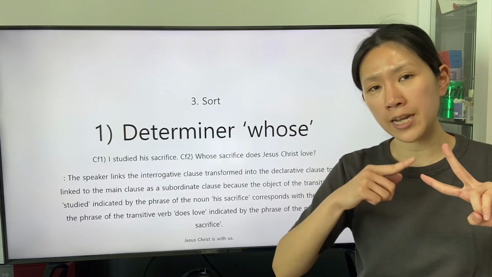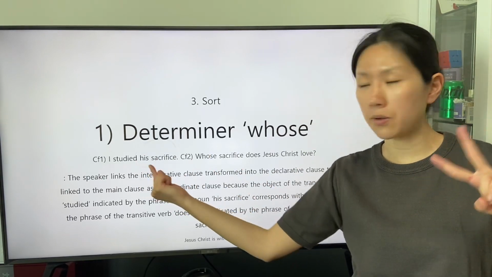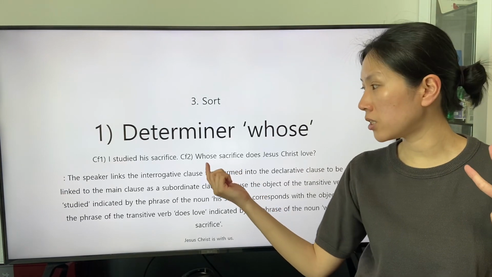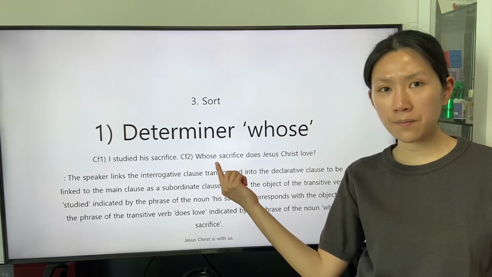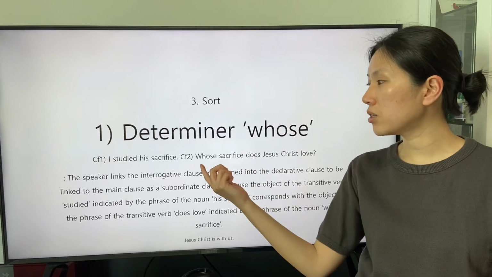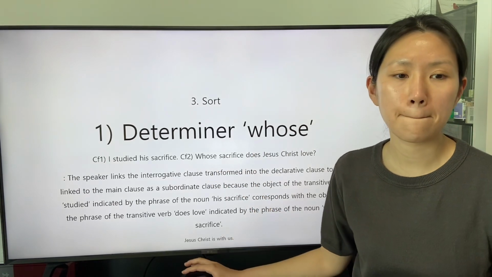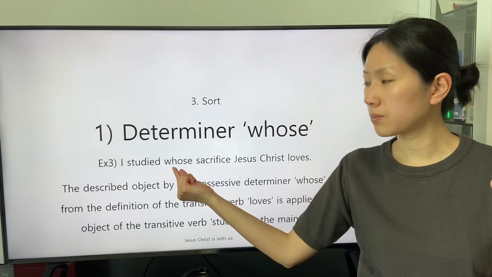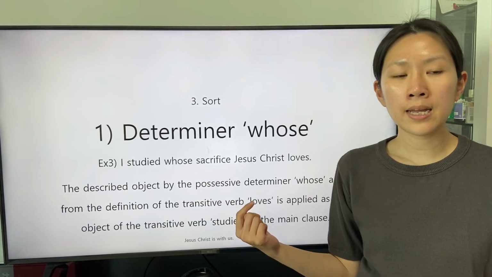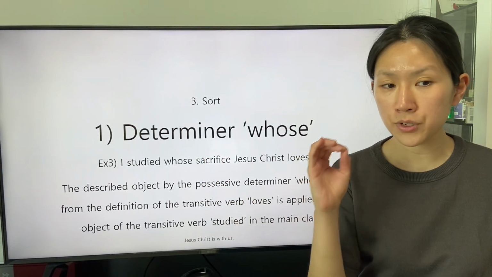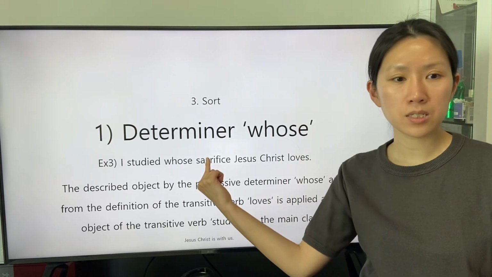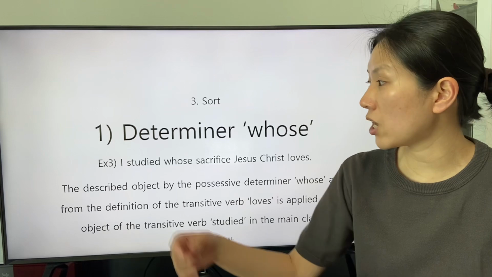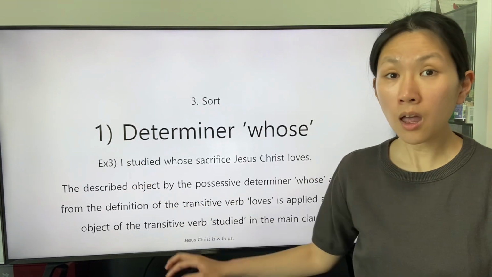The first indication is the phrase of the noun his sacrifice. The second indication is the phrase of the relative noun whose sacrifice. The described object by the possessive determiner whose, and from the definition of the transitive verb loves, is applied as the object of the transitive verb studied in the main clause.